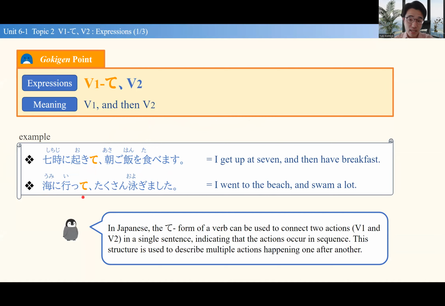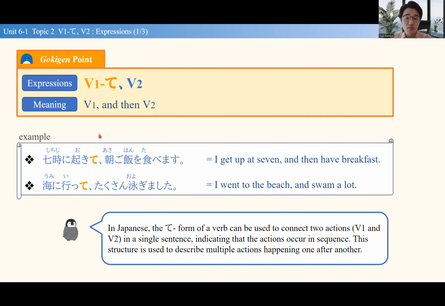海に行って went to the sea. 海に行ってたくさん泳ぎました. 泳ぎました, that's in the past tense. 泳ぎました, I swam a lot. So you went to the sea and then swam a lot. So those are two actions too.